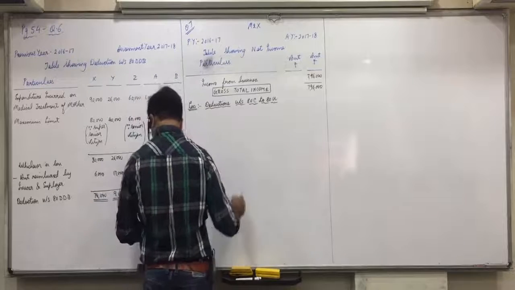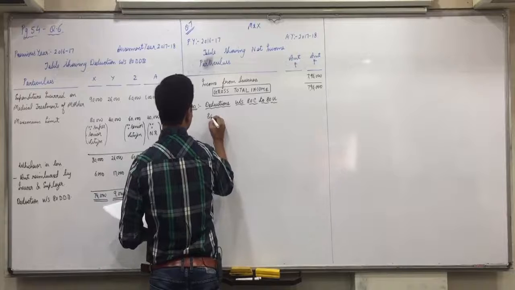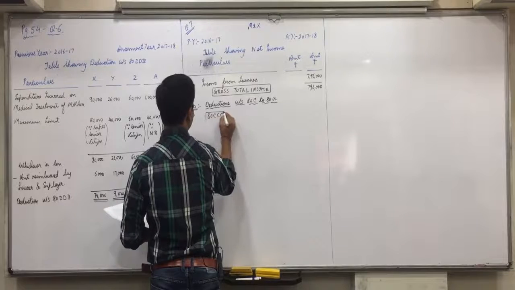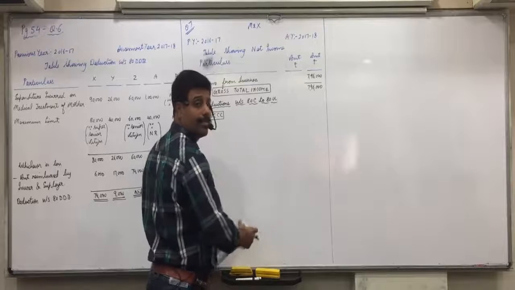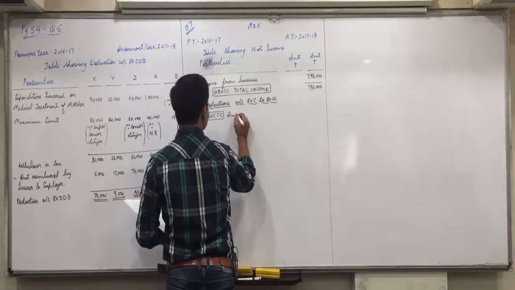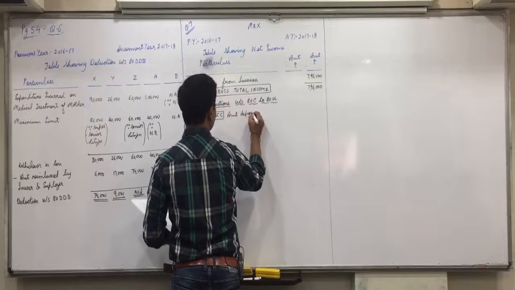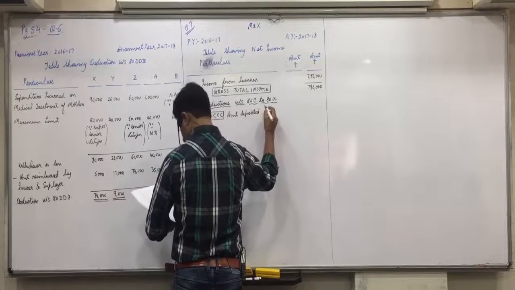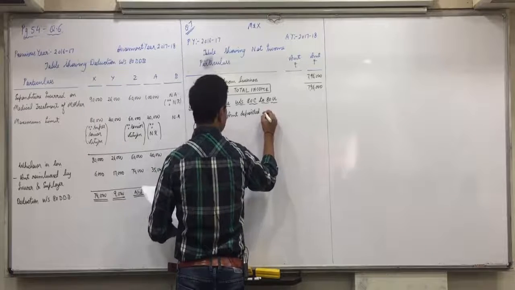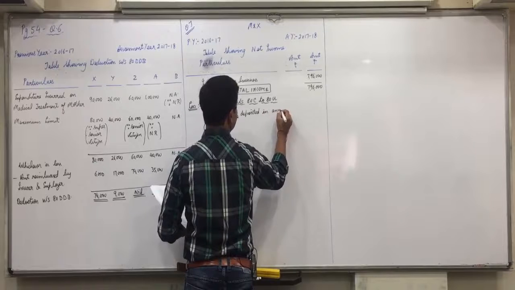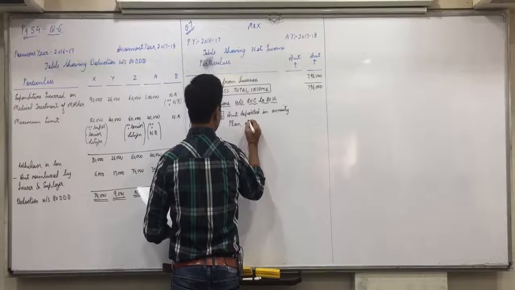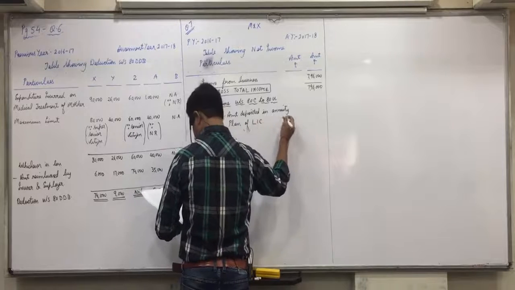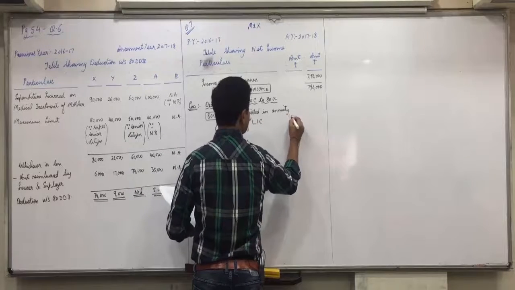Here, first 80CCC. Amount deposited in annuity plan of LIC, 11,000.